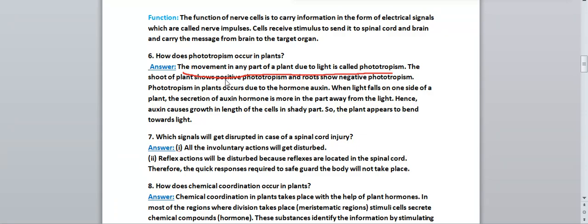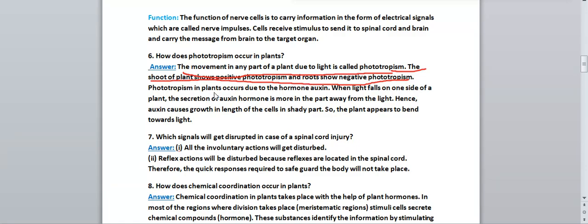The shoot of a plant shows positive phototropism and the root shows negative tropism. This sentence is also very important. One or two times this question is asked in the board exams also. Which part of the plant shows positive phototropism? Then you have to write the shoot of the plant shows positive phototropism. It means the shoot will grow towards the sunlight, and roots are present below the soil, so they will show negative phototropism. They will grow against the sunlight.